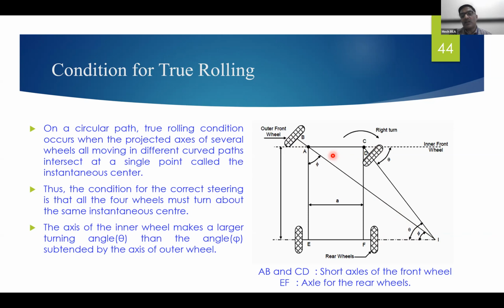This one is the inner wheel. This way the vehicle is steering, negotiating a right turn. So theta is greater than phi.